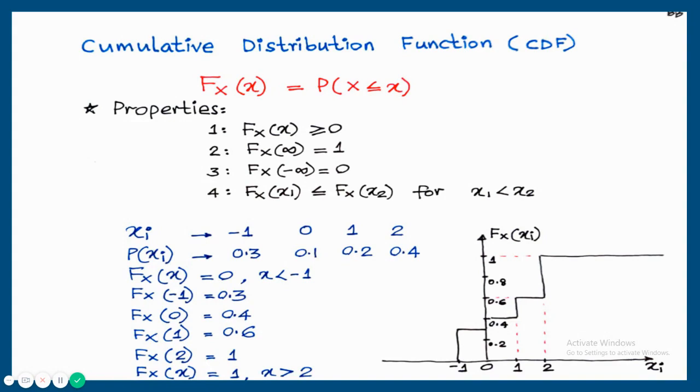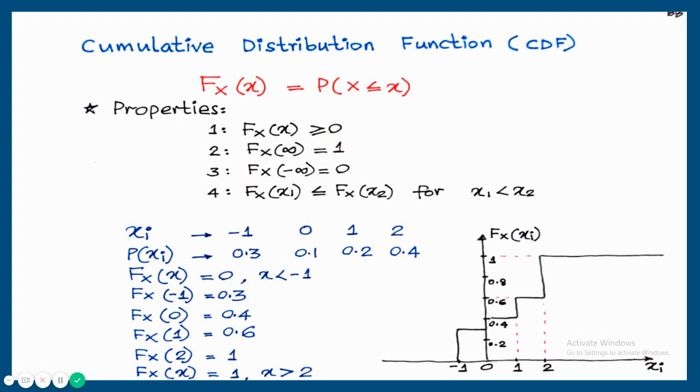Next, Fx of 1, accumulation of probabilities of the random variables from minus infinity to 1. From minus infinity to 1, there are three random variables, -1, 0 and 1 with the probabilities 0.3, 0.1 and 0.2. So accumulation of these probabilities, 0.3 plus 0.1 plus 0.2, that is 0.6. That is why Fx of 1 is equal to 0.6.